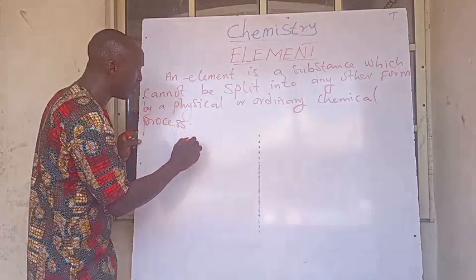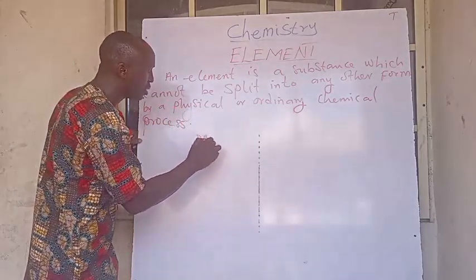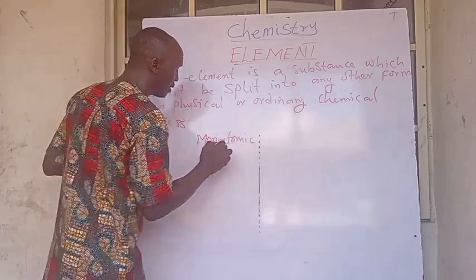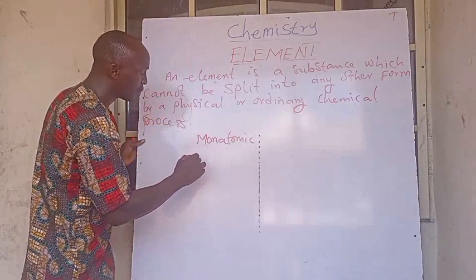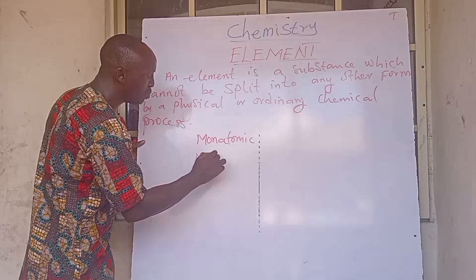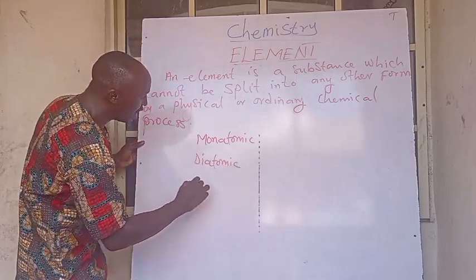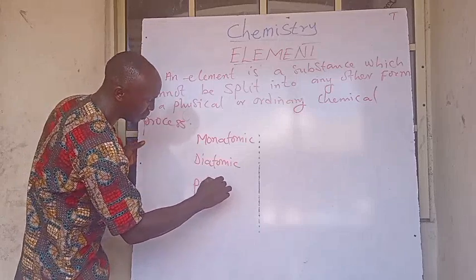Number one type is the what? The monatomic element. Monatomic elements. Number two is the diatomic elements. We also have the what? The polyatomic elements.